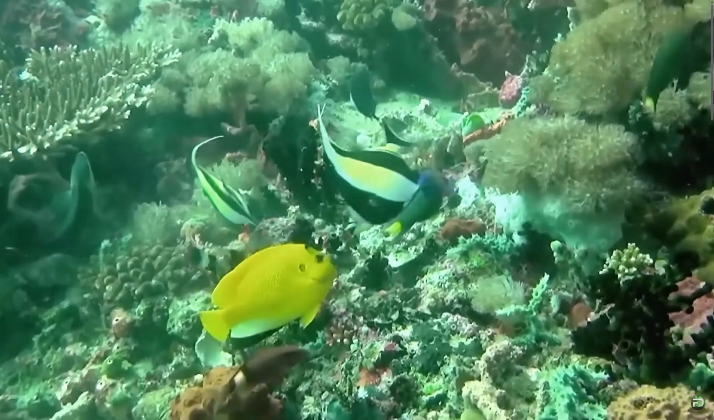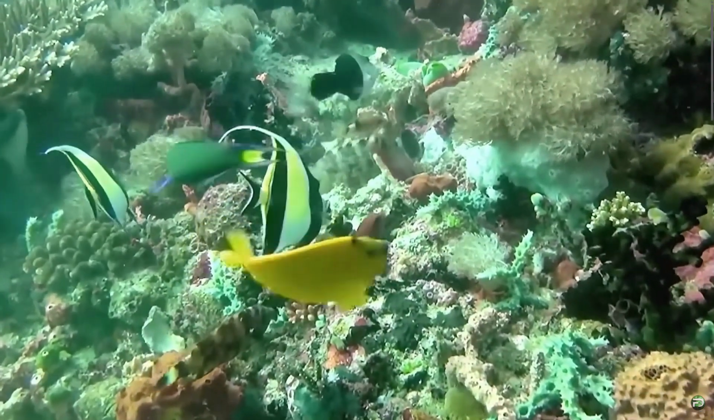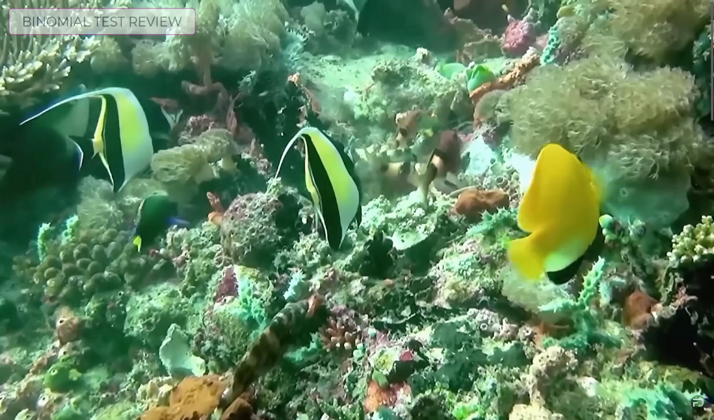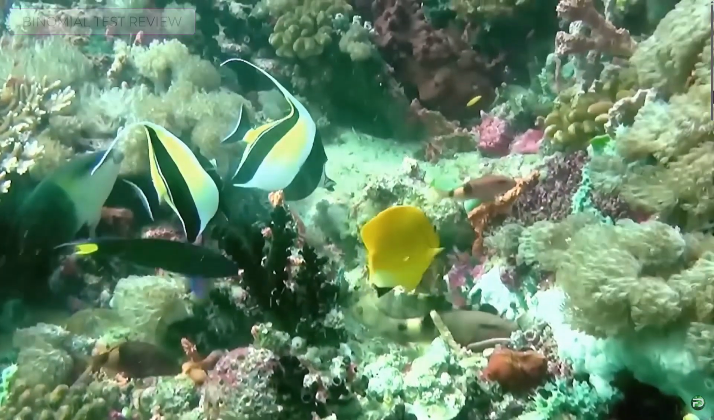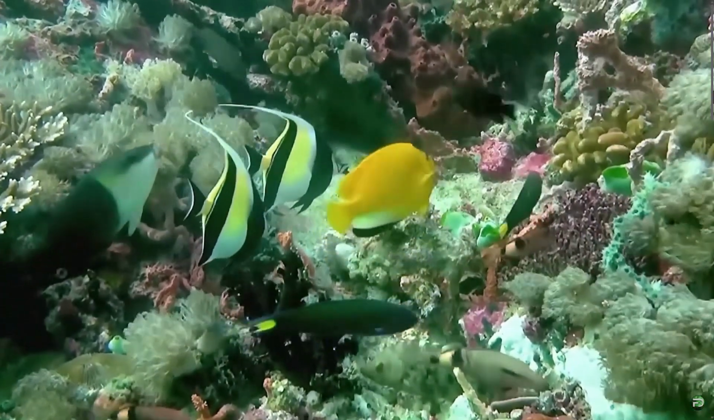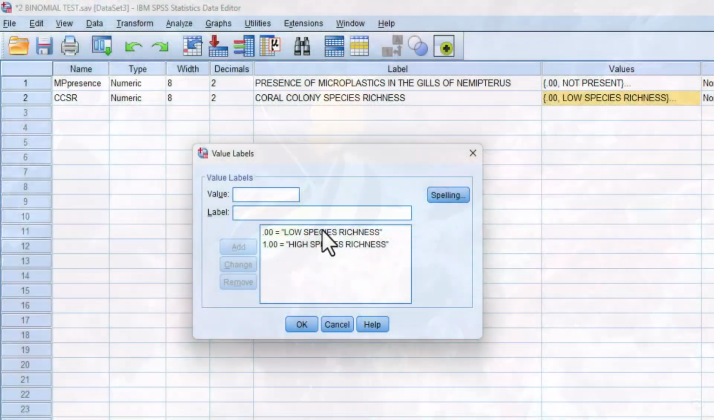Okay, next in line is one sample chi-square. But review muna natin ang binomial test. Last time we discussed coral colony species richness. And in this dataset, we have a dichotomous nominal variable. So high and low species richness lang.